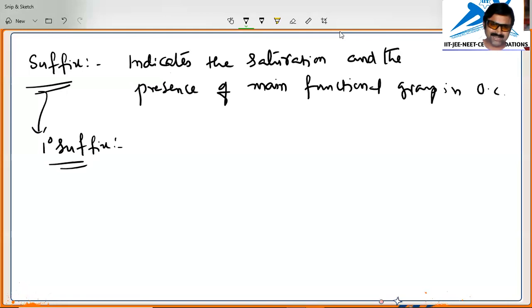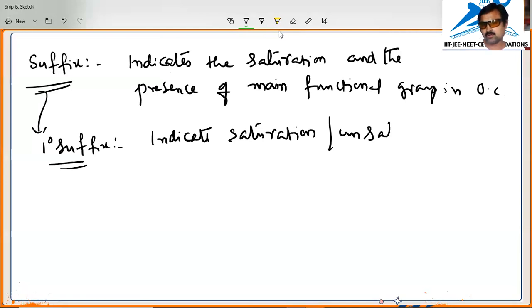It is used to indicate saturation or unsaturation in the carbon chain.